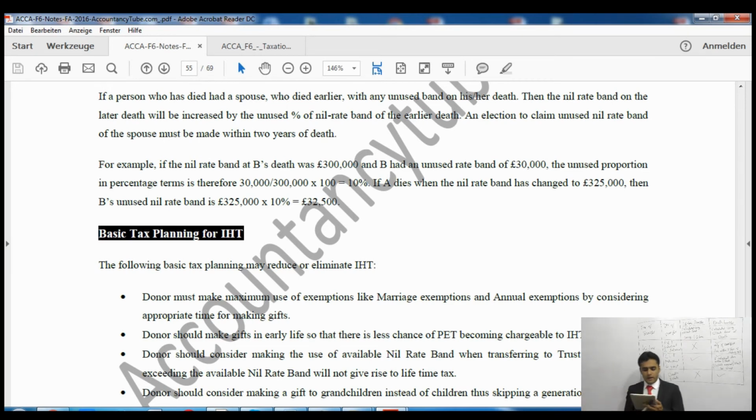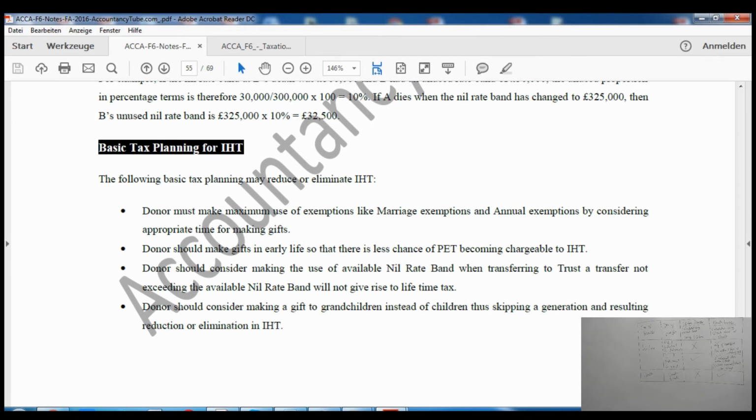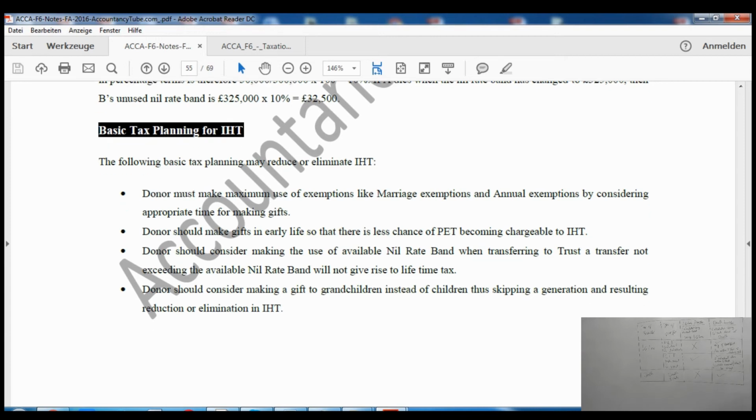For example, if individual A had a nil rate band of £300,000 but B had an unused nil rate band of £30,000, this £30,000 unused proportion in percentage terms is 10%. 10% of £300,000 is £30,000 anyway. Now if A dies, the nil rate band is changed to £325,000. If the nil rate band has changed to £325,000, then B's unused nil rate band of £32,500 will be added to her husband, according to the new change.